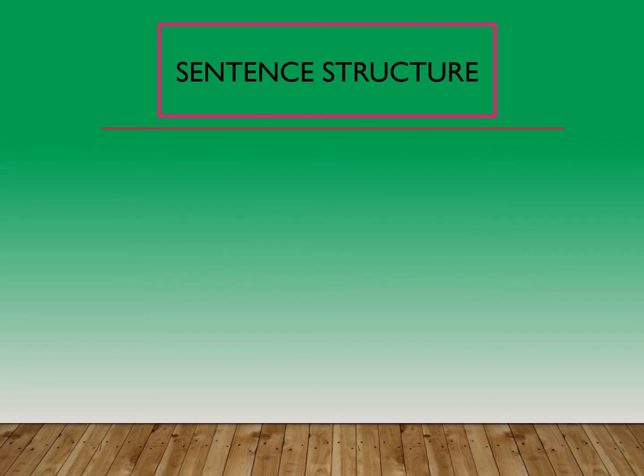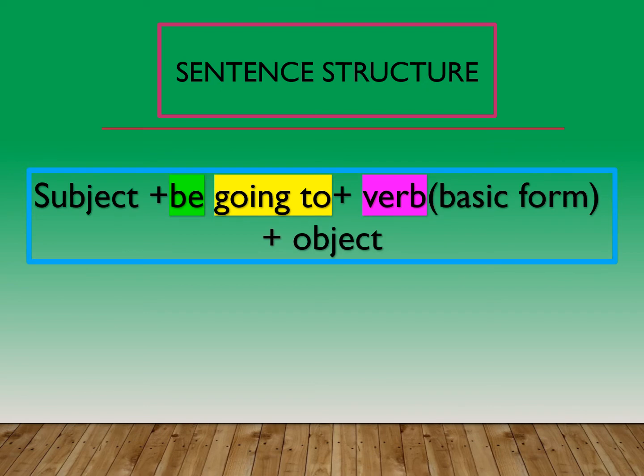The sentence structure for be going to is subject plus be going to plus verb in basic form, plus object.